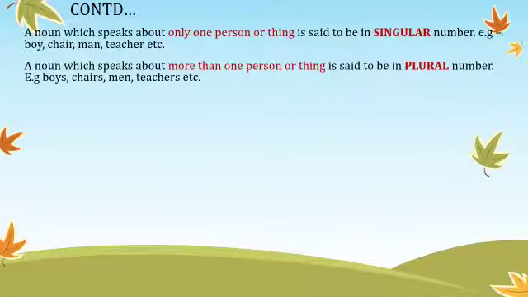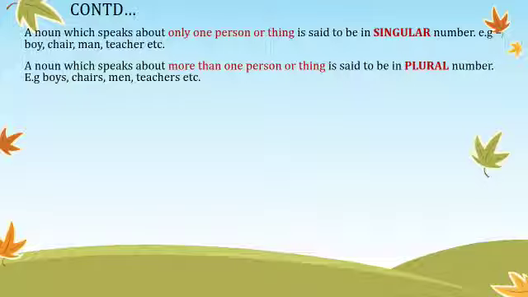A noun which speaks about only one person or thing is said to be in singular number. Now what is the meaning of that? It means, for example, one boy, one chair, one man, one teacher, and so on. There are so many other words, but we have just taken a few examples.